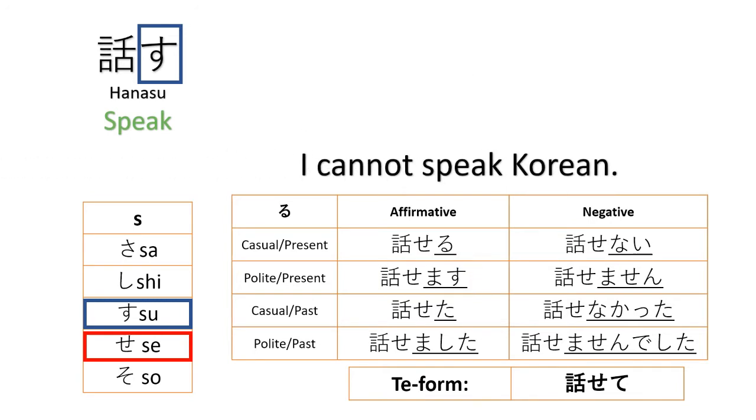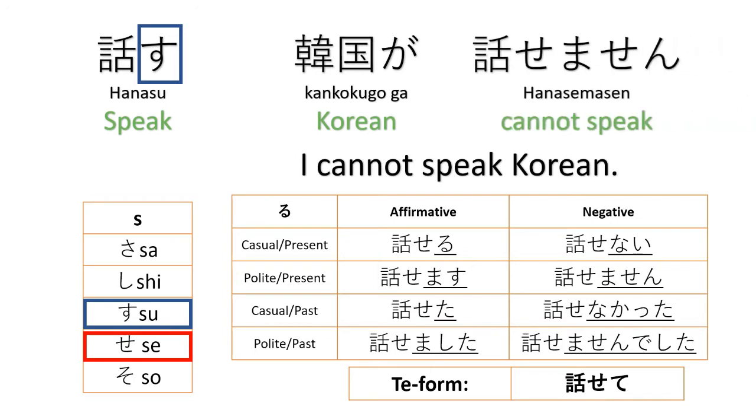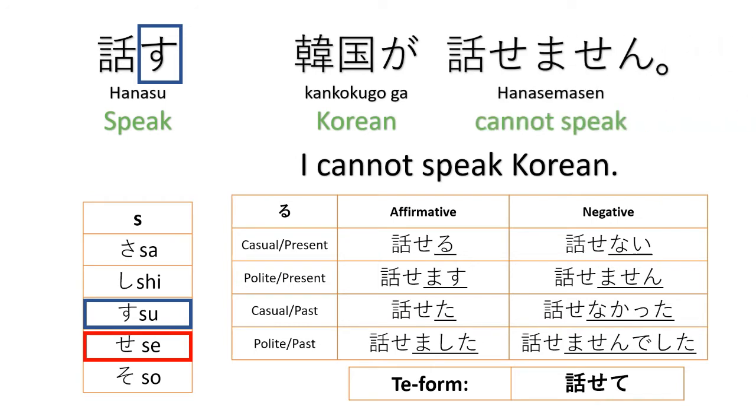Okay, another: I cannot speak Korean. So here we use the negative. Kankokugo ga hanasemasen. Again, we use the se because of the potential form, and then we use masen. Here it is, hanasemasen. Negative, polite, potential form. Okay?